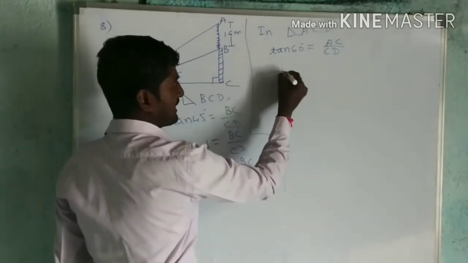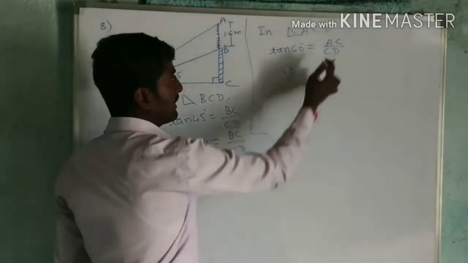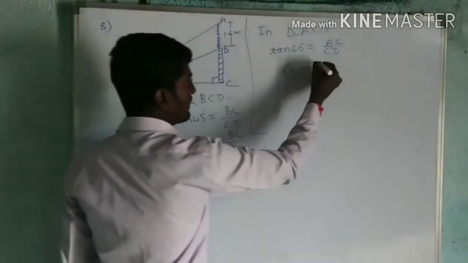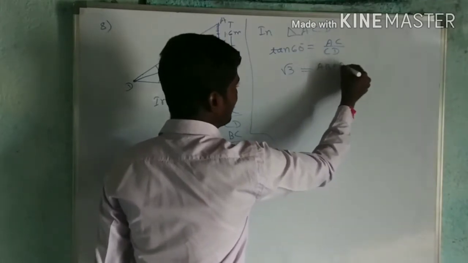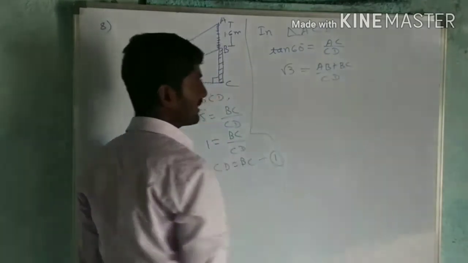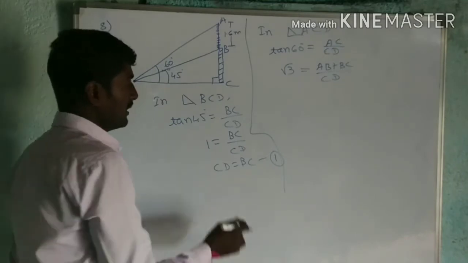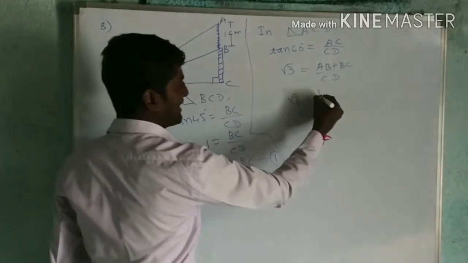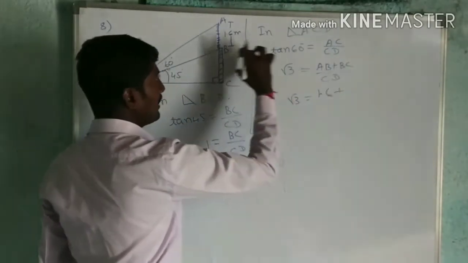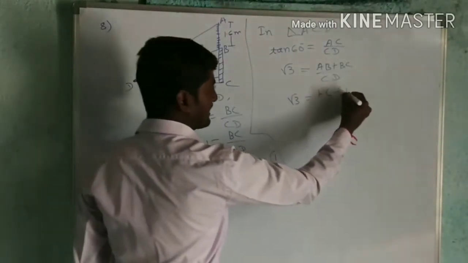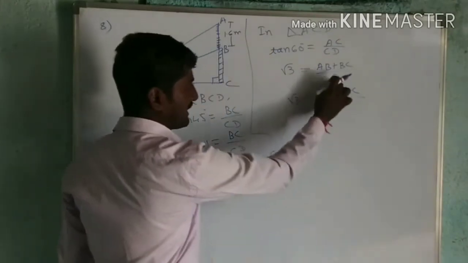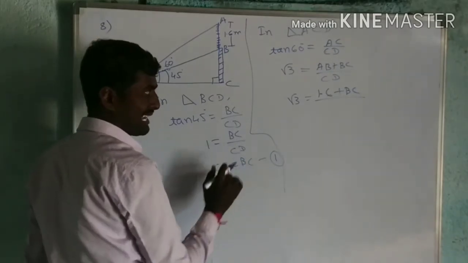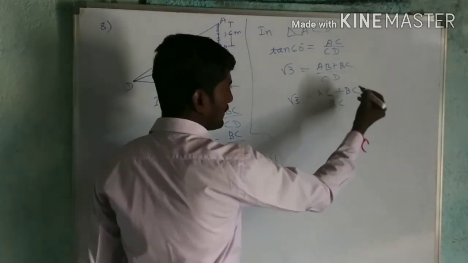Now tan 60, that is root 3, is equal to, in place of AC I can write as AB plus BC, divided by CD. Now root 3 is equal to AB value. AB is known, that is 1.6 meter plus BC we have to find, divided by CD. In place of CD I can write as BC because CD equal to BC. I already got it.